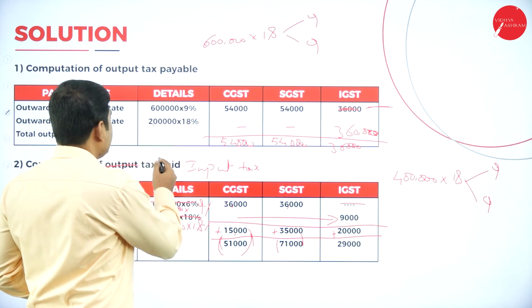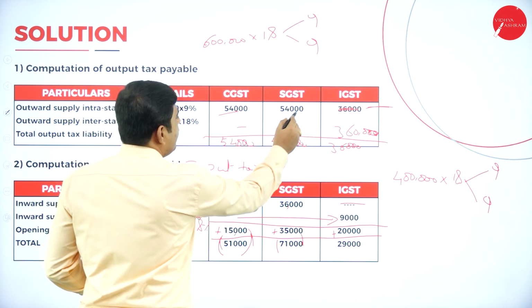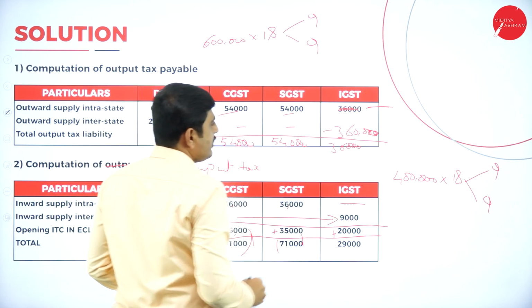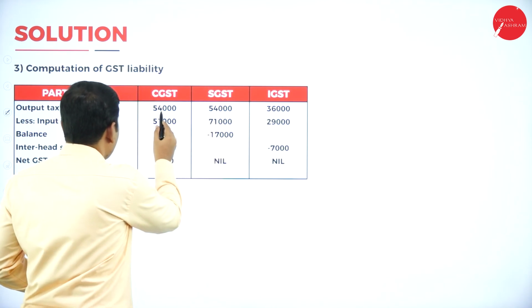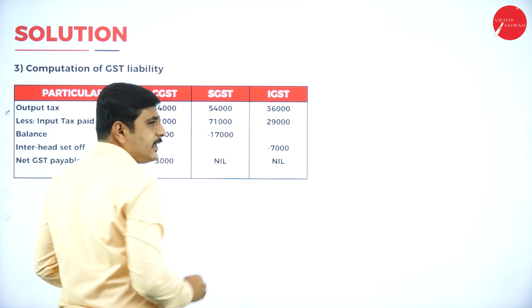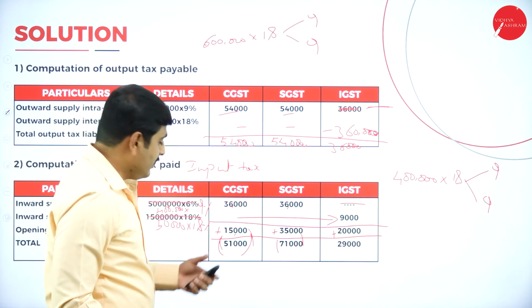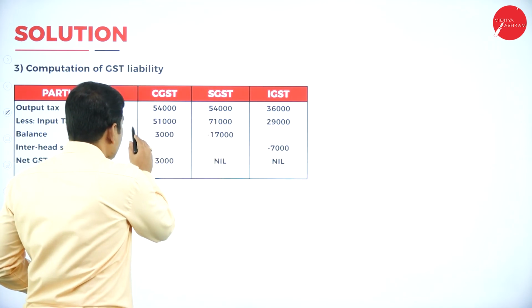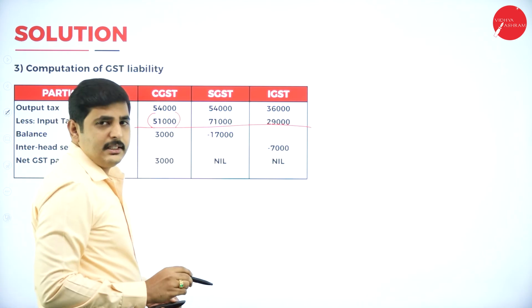What is the output tax here? 54,000 we have to pay as CGST, 54,000 rupees as SGST, and 36,000 rupees as IGST. So let's write here 54,000, 54,000 and 36,000. Now the credit available for the CGST is 51,000. So deduct this 51,000. Still we have to pay 3,000 rupees.